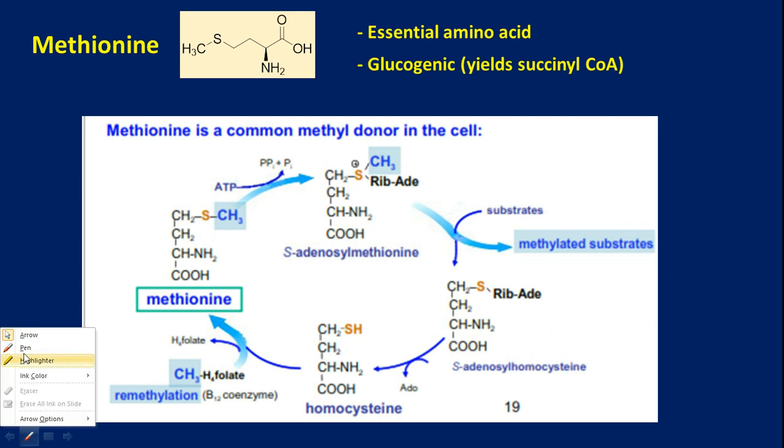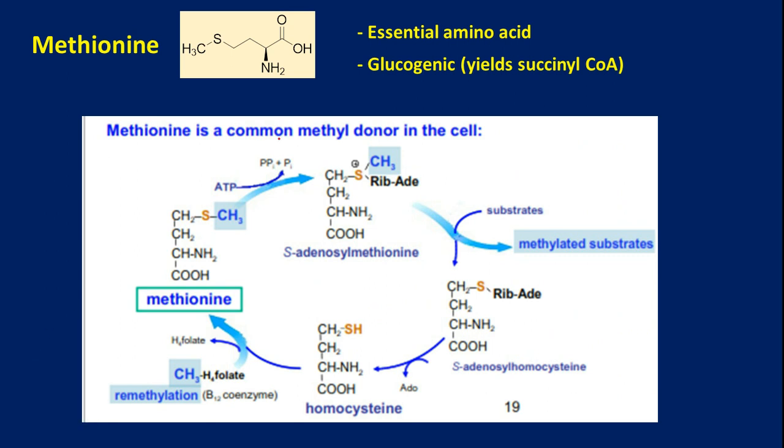An important role of methionine in our biochemistry is as a methyl donor, because in several biochemical reactions you will find methylation. Methylations of functional groups, like OH is converted to OCH3 or NH2 is converted to NHCH3.